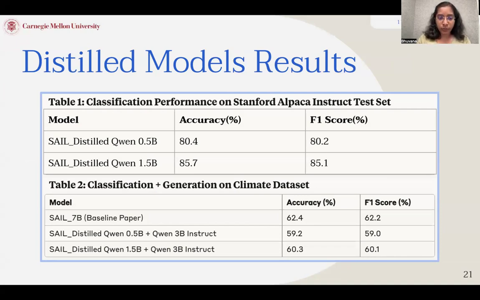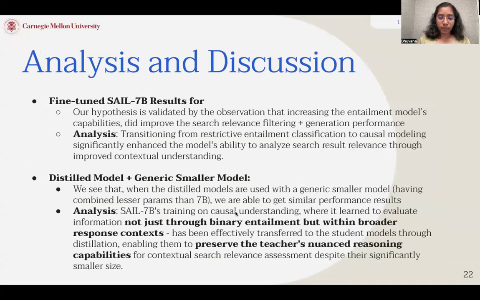Then in table 2, we combine these distilled models with a generic Qwen 3B instruct model, which is not specialized like Self-RAG 7B, and yet we're able to get similar performance to Self-RAG 7B, suggesting that we can incorporate these in low-level devices which are resource constrained. This is our main analysis for the distilled part. For the fine-tuning part, we can see that fine-tuning leads to better performance, and Mistral 7B clearly outperforms DeBERTa.